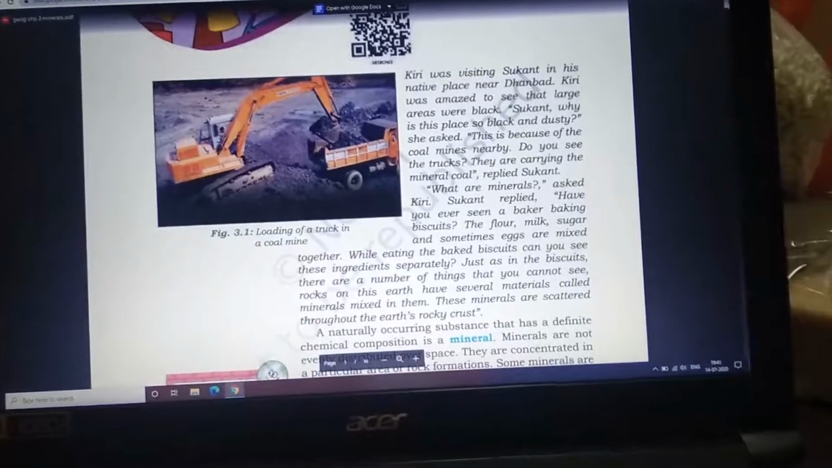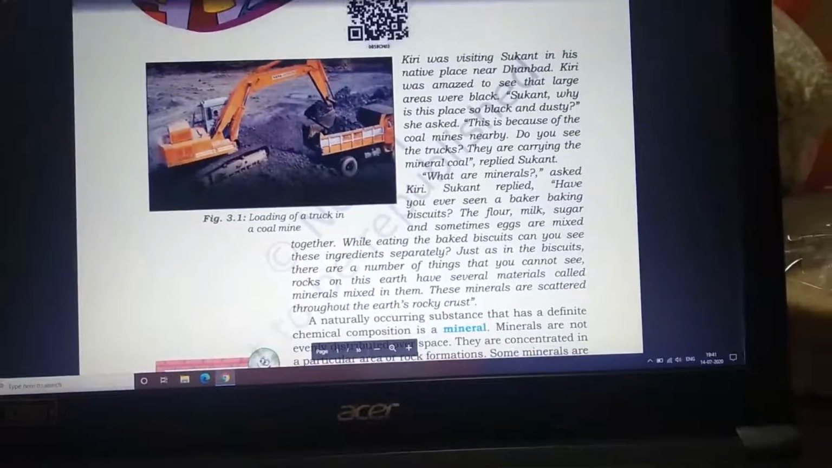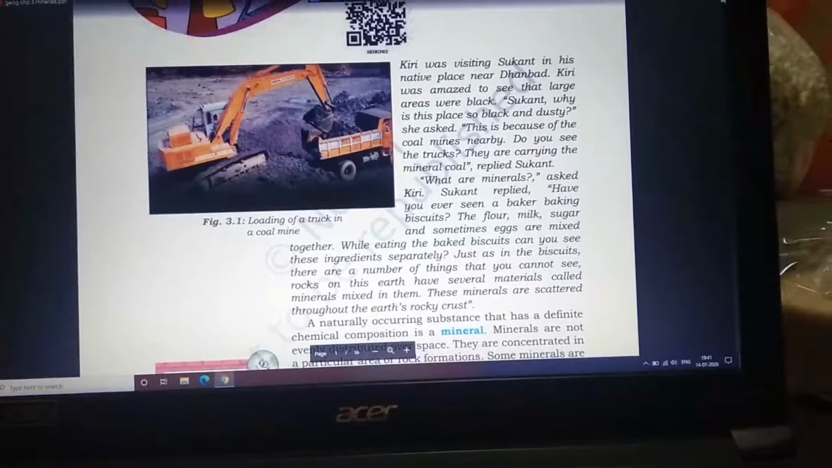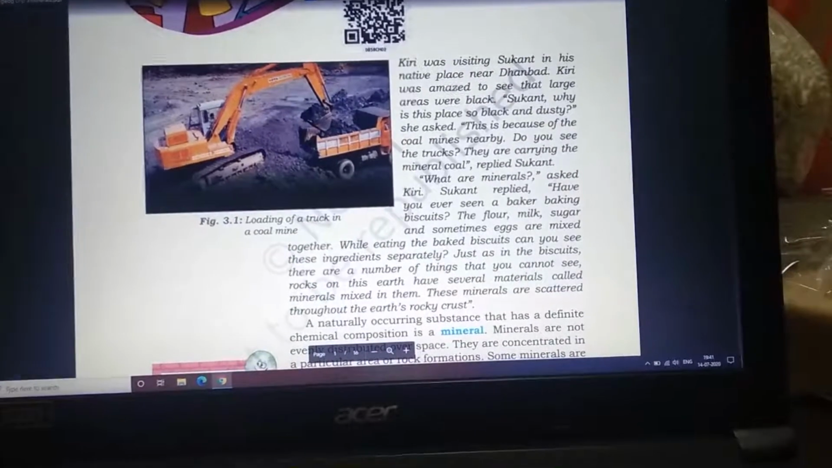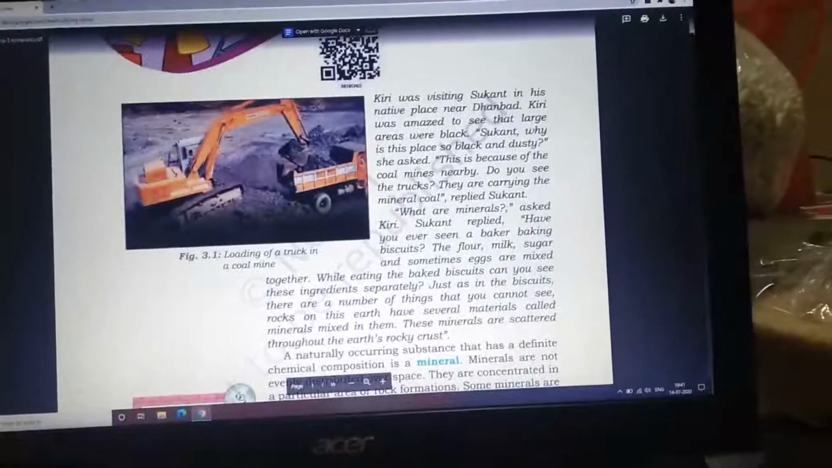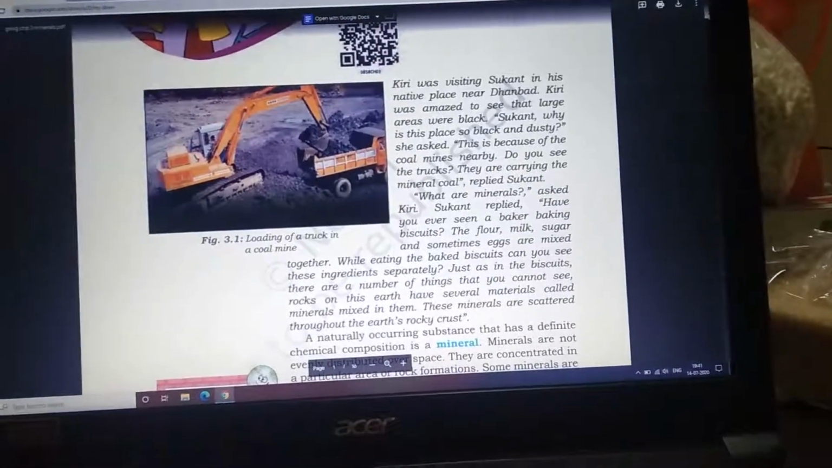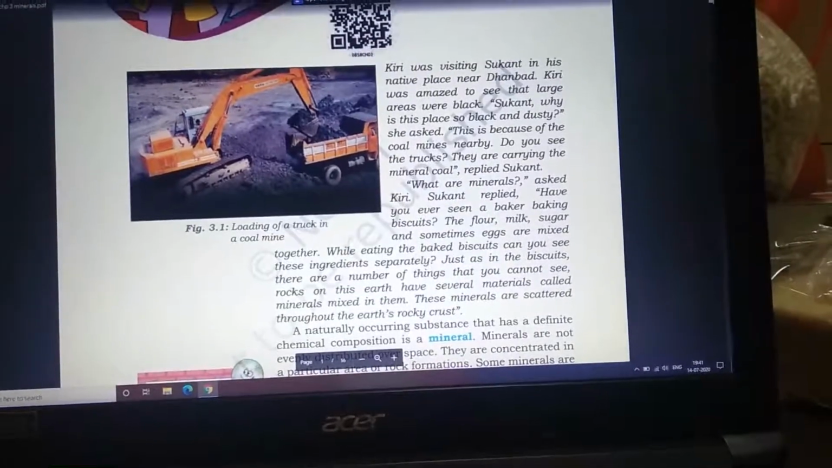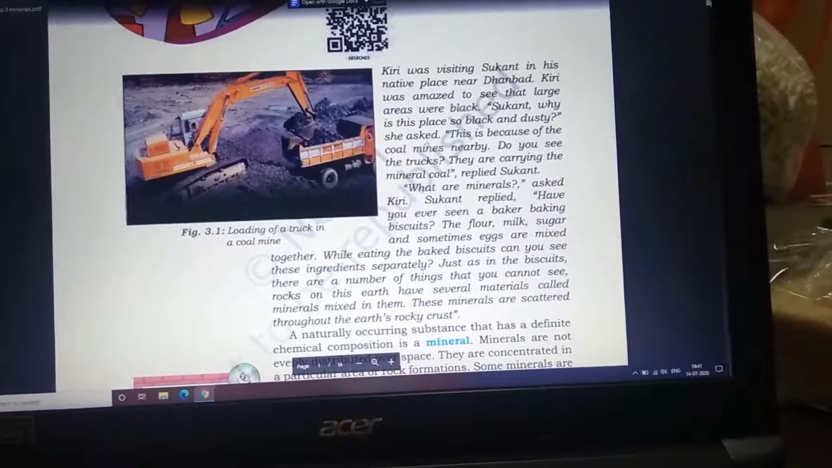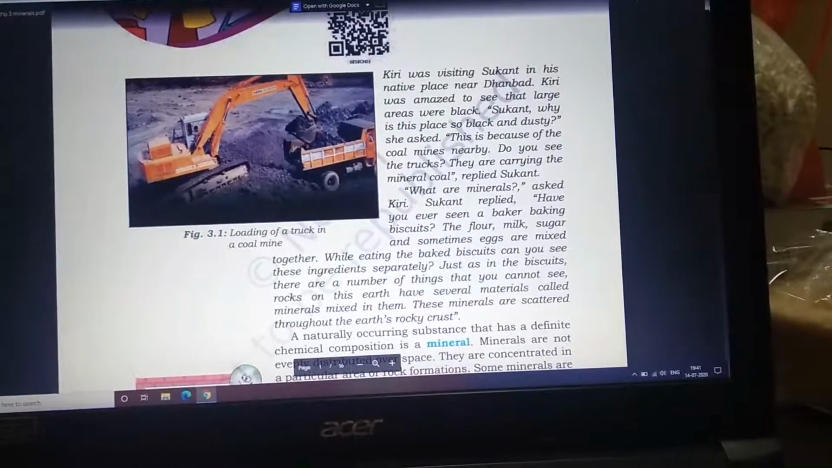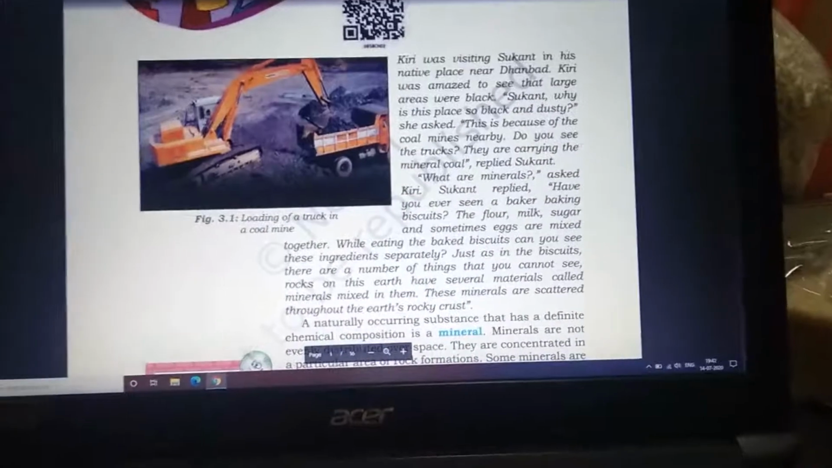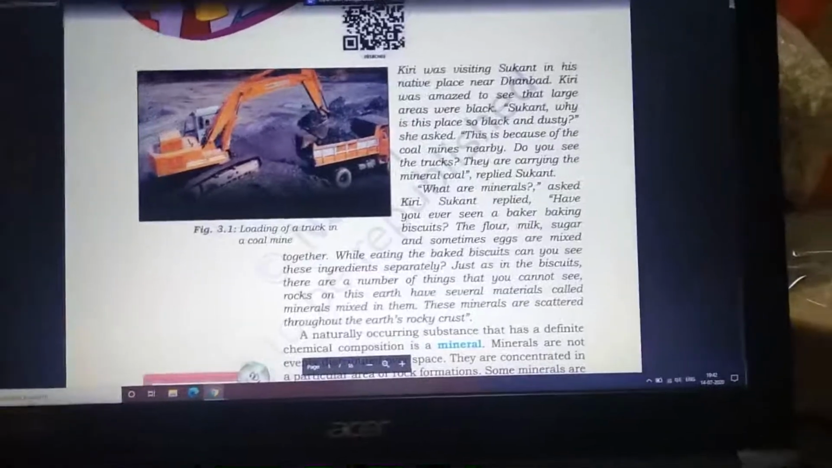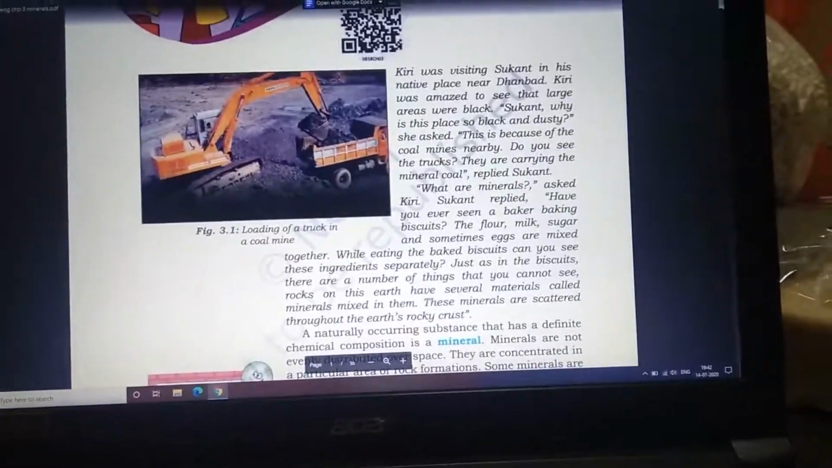For an example, Sukhan replied, have you seen how a biscuit is made? It is made up of flour, milk, sugar, and sometimes eggs mixed together. While you eat, do you actually separate these ingredients? No, you cannot separate them. In the same way, minerals are present in the rocks on the earth and are mixed with them, so you cannot see them separately. These minerals are scattered all throughout the earth's rocky crust. That is what the explanation has been given.